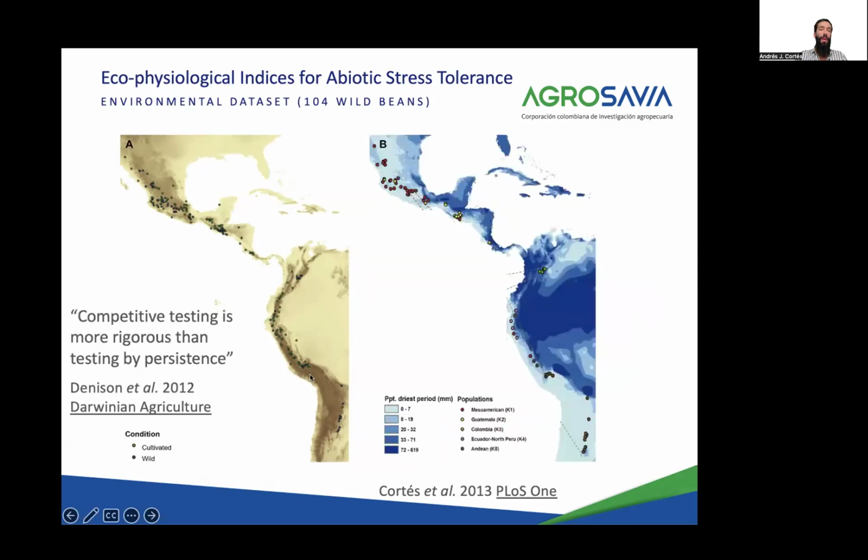So when we look at the wild beans, which are blue dots in this map, and we look at them across the Americas by looking at the annual precipitation in those regions, we might start seeing that Mexican wild beans tend to be in places with apparently drier environments compared to beans that come from South America, such as Colombia, Ecuador, or Peru.